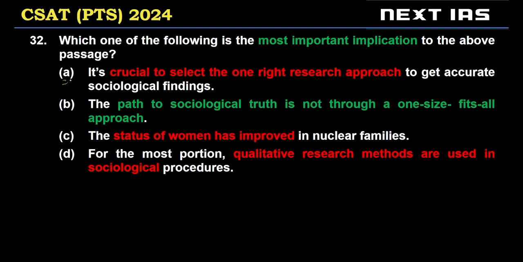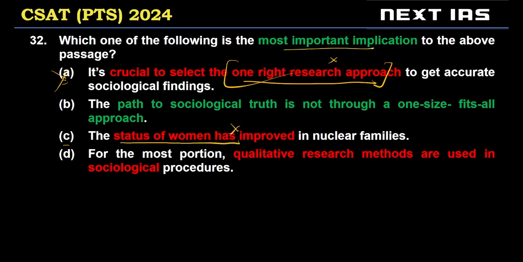so let's start with option A. It's crucial to select the one right research approach. According to the author, ऐसा कोई approach है ही नहीं. One right research approach, so A is invalid. C, the status of women has improved in nuclear families. This is not mentioned in the passage, and this is not the most important implication. Most important implication has to be about sociological studies, right? It has to be about this, not about whether the status of women has improved or not improved. So C is invalid. B, for the most portion, qualitative research methods are used in sociological procedures.